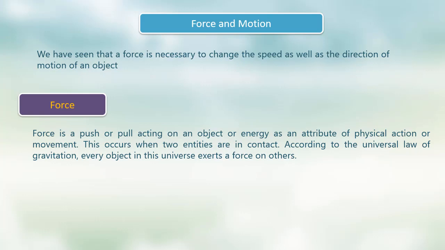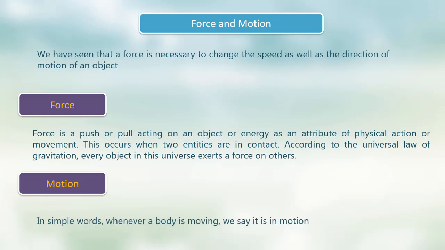This occurs when two entities are in contact. According to the universal law of gravitation, every object in this universe exerts a force on others. Motion. In simple words, whenever a body is moving, we say it is in motion.